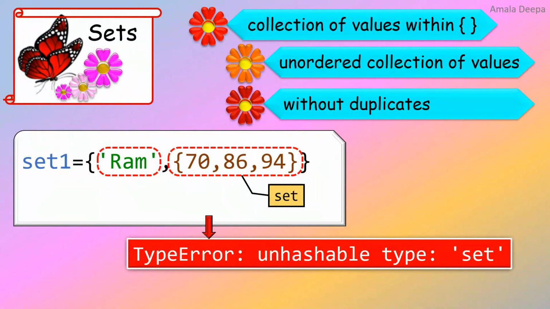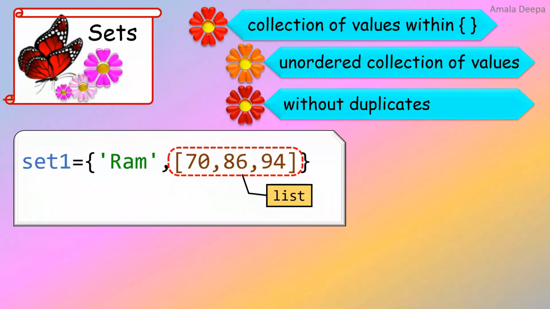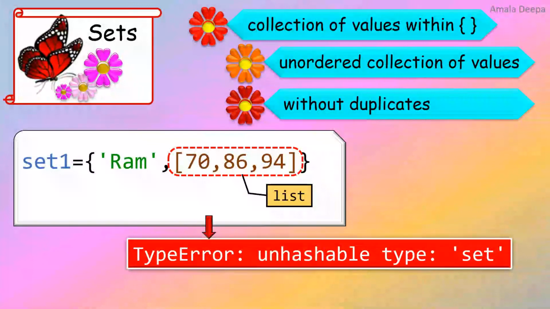Whether it allows us to have a list within a set. Now the second element is a list because the values are now within square brackets. This is also not allowed in Python. Python throws an error.